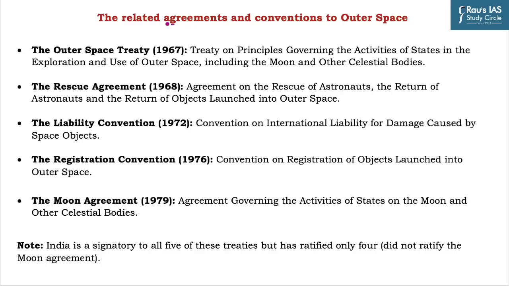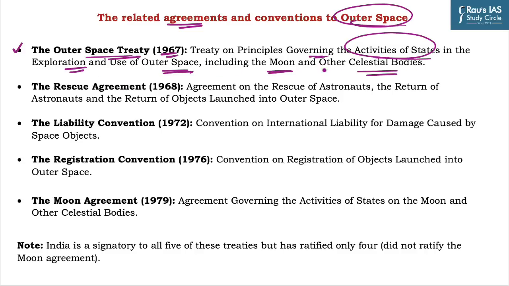Now we will discuss the treaties and agreements which are related to outer space. The first one is the Outer Space Treaty of 1967. This treaty lays down the principles which govern the activities of states in the exploration and use of outer space, including the moon and other celestial bodies. The second one is the Rescue Agreement of 1968. It deals with the rescue of astronauts, the return of astronauts, and the return of objects which are launched into outer space.